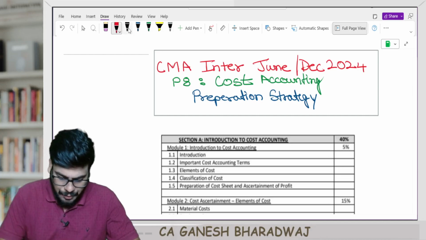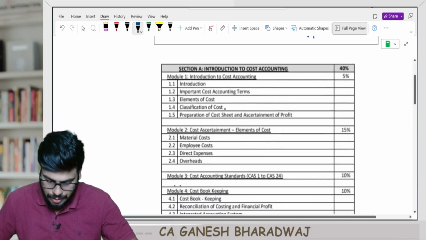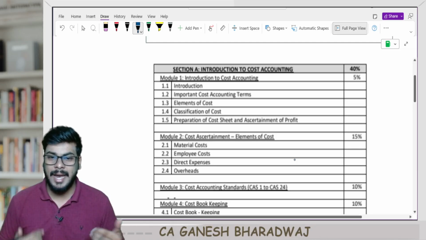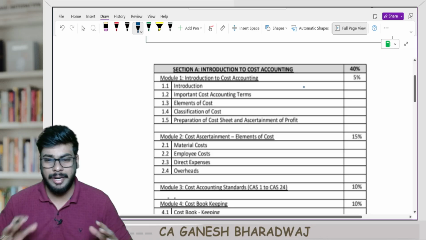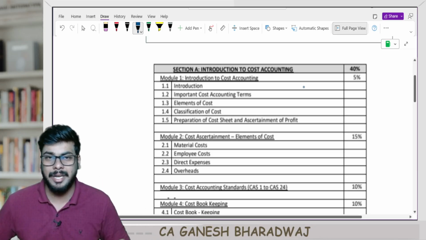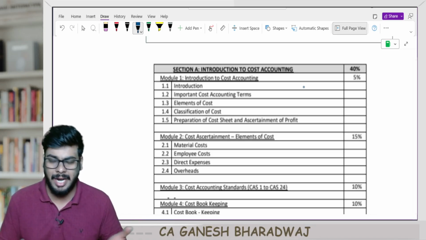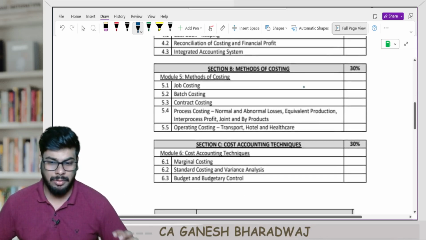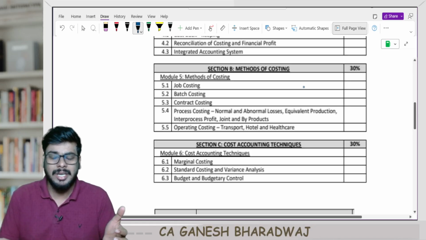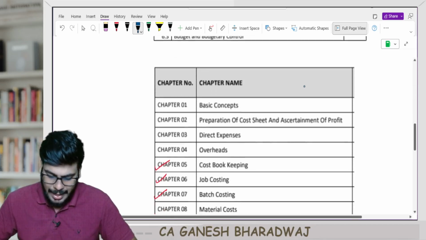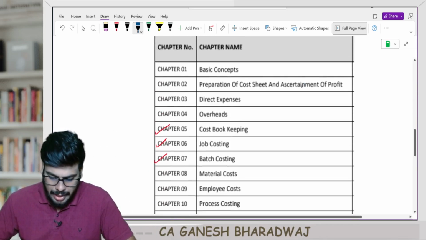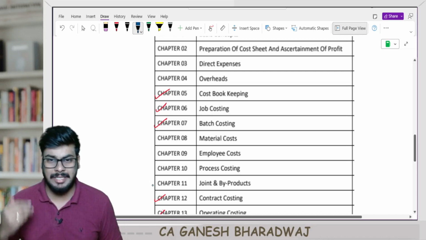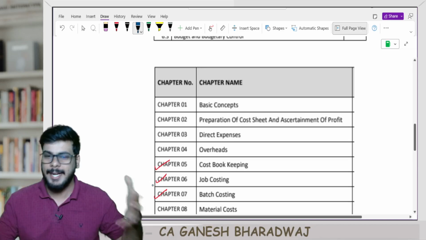Now guys, if you look at the CMA Institute's study module for paper 8, this is how they have classified and given the weightage. I've just taken this from our CMA Institute's study note, which is there in our handbook as well. Now, I have completely redefined this. In our regular batch, we will be having a total of 18 chapters. Each one of these chapters we have discussed in depth, right?